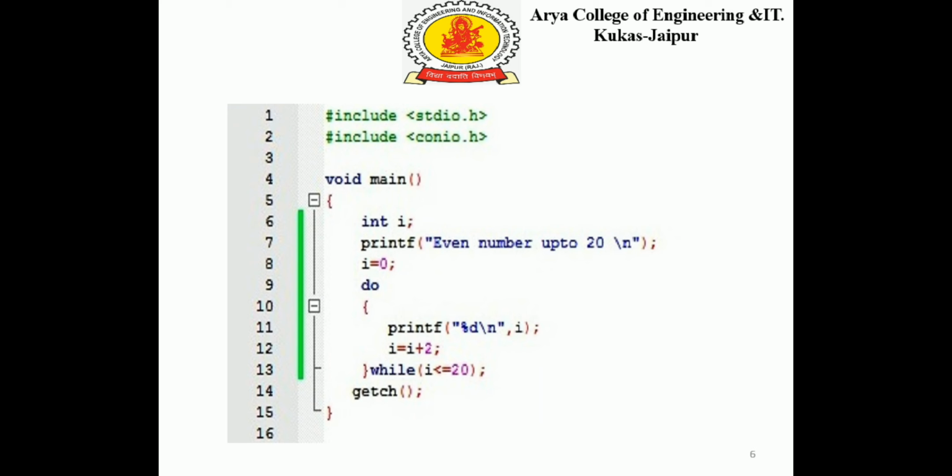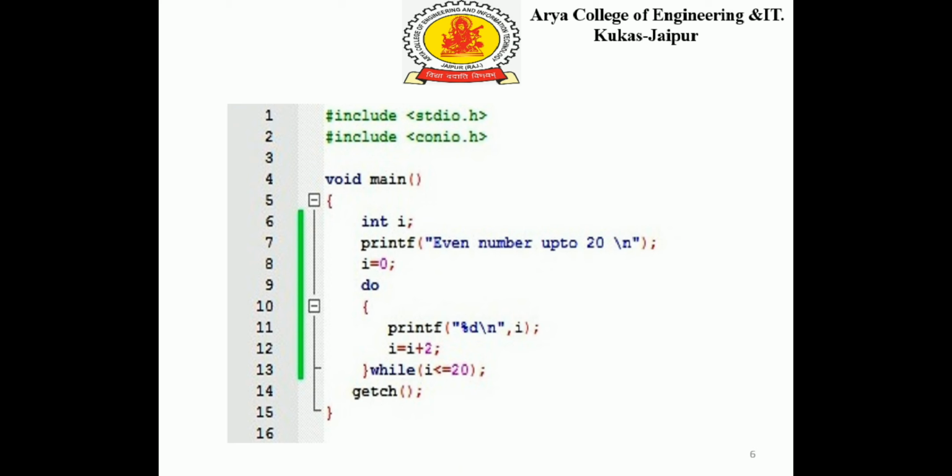Next we can see do while loop, how it works. Again, we have included the header files. In main, we have declared a variable, we have given a message to the user, even number up to 20, and again we have initialized the first step of the loop, initialize the value of i equals 0.